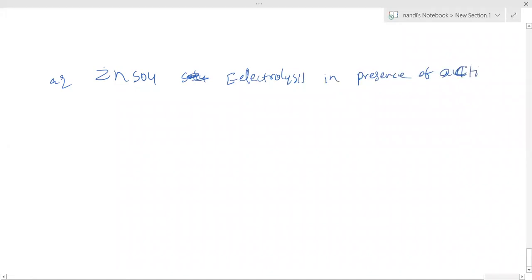Active electrode. Right, sir. So here, at anode reaction, oxidation, at cathode reaction. At anode, oxidation. So which is going to participate, sir, at active electrode? Zinc only is the active electrode here. Now which is going to participate here?